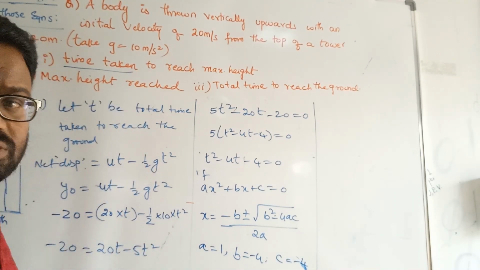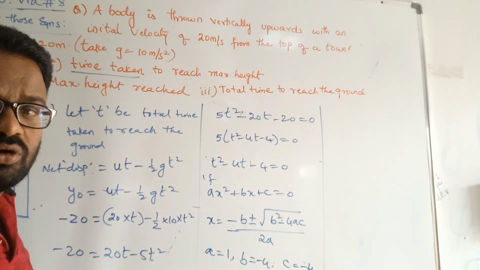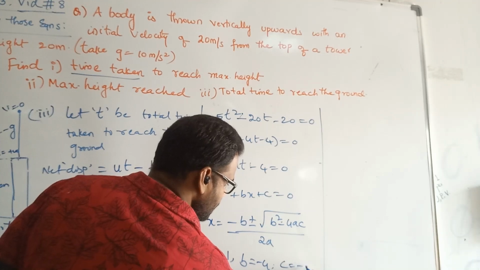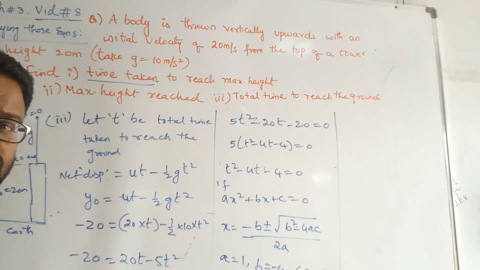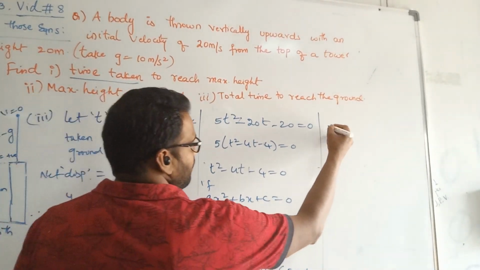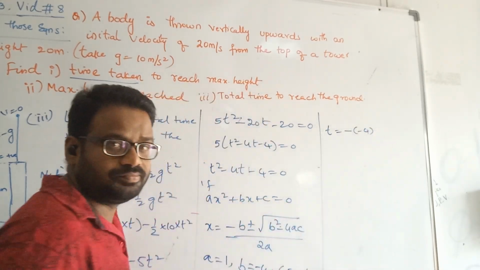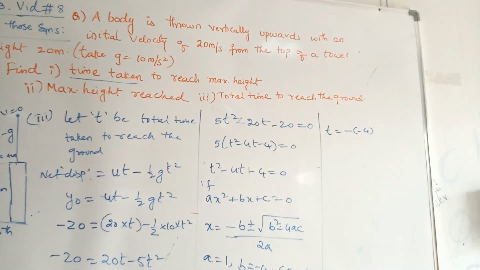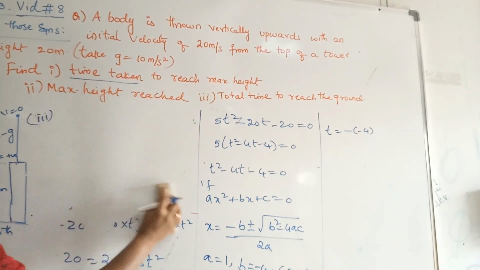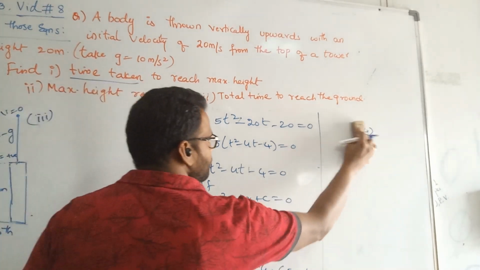Then if you solve this, what are you going to get? You are going to solve for t. t equals minus b, minus of minus 4. But I'll write this on this side to avoid confusion. I'm just removing this part. You can pause and check how it has been done. It will be recorded there. So I'm just solving this part here.